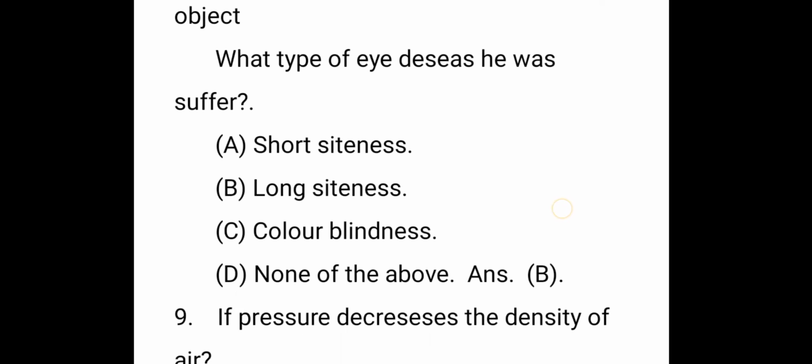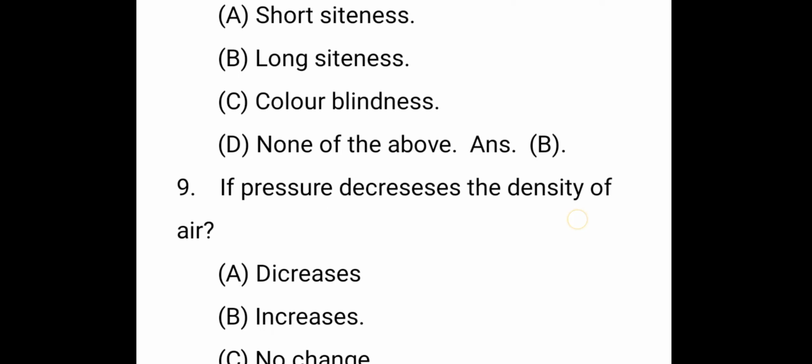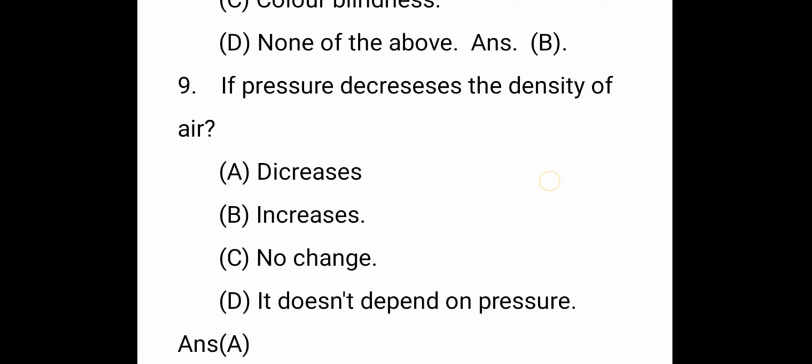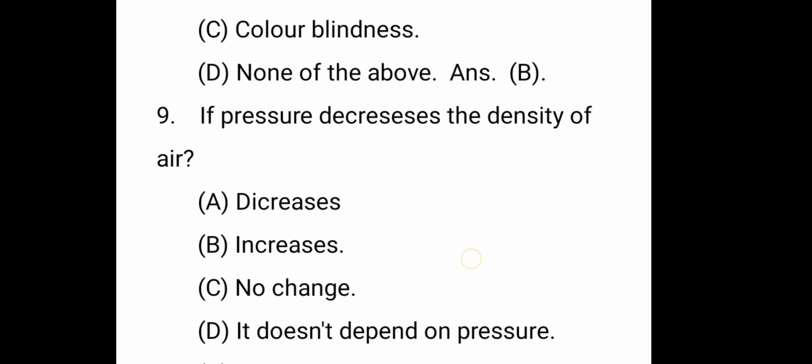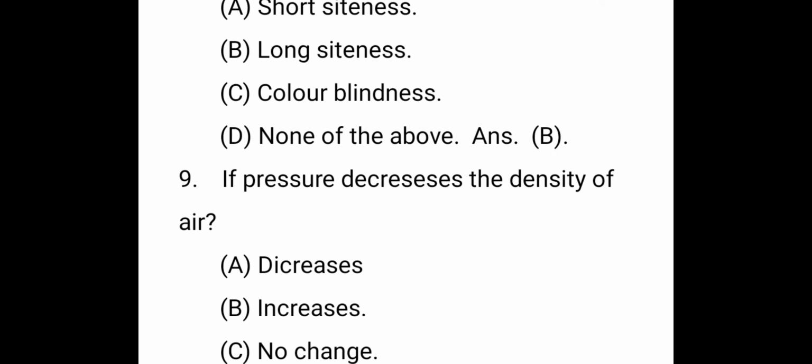The right answer is long-sightedness. There are two types: one is nearsightedness and the other is long-sightedness. If the pressure decreases, the density of the air, the right answer is A, decreases.